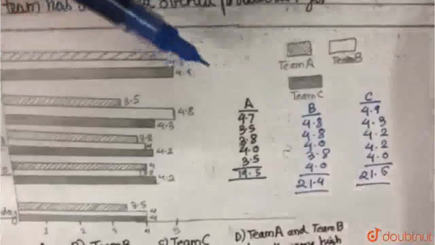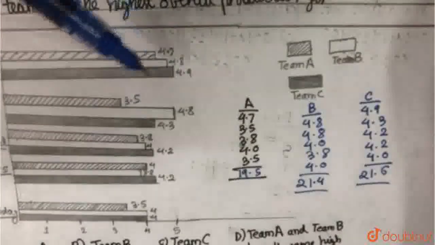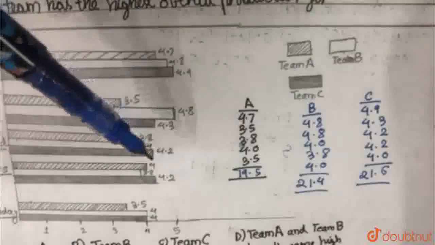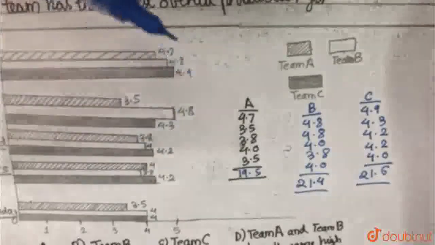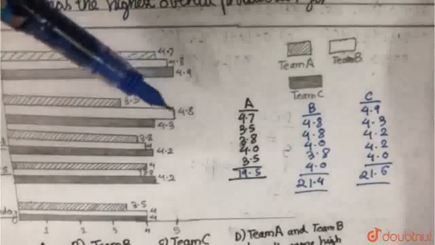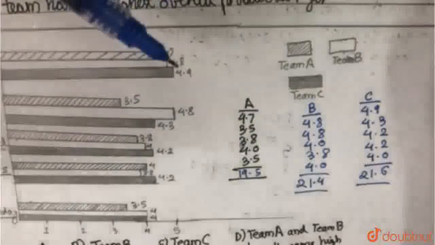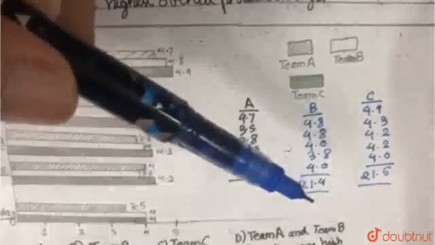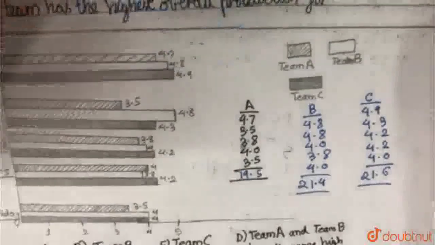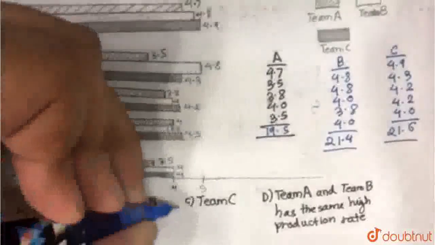So I have calculated all of them out here: 4.7, 3.5, 3.8, 4, and 3.5 for A. For B, it is 4.8, 4.8, 4, 3.8, and 4. And for C, it is 4.9, 4.3, 4.2, 4.2, and 4. And so on adding up the values, we get C, which is the highest producer of the three, and so C becomes our answer, team C.